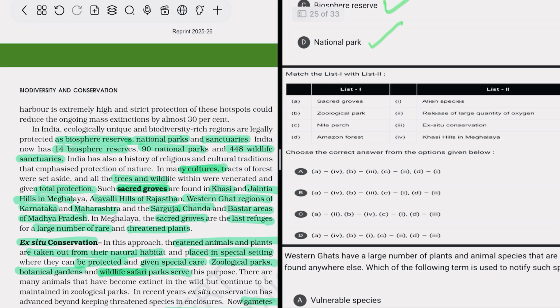After that, match the following. Sacred Grove comes under the Khasi Hills in Meghalaya. So that is true. A matches with 4, option 4. So option C is wrong. Zoological Park comes under the ex situ conservation method. 3rd.